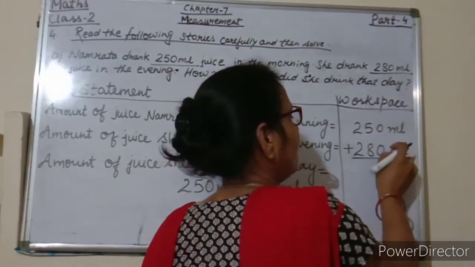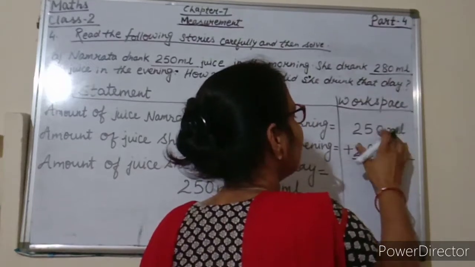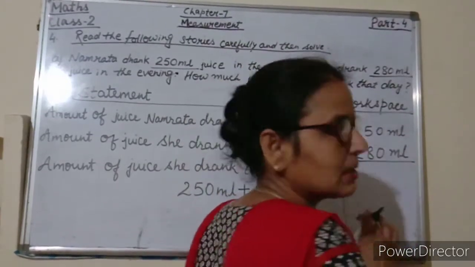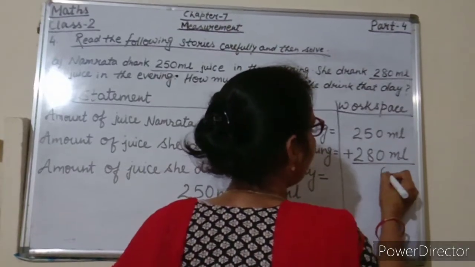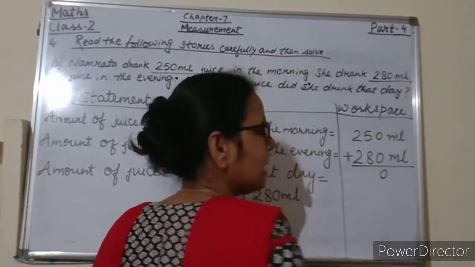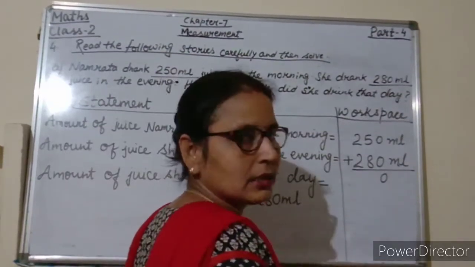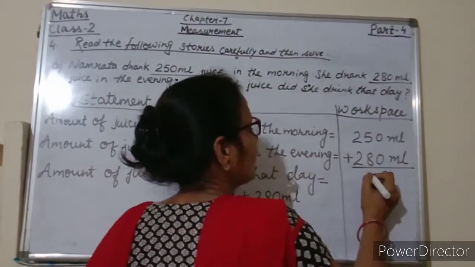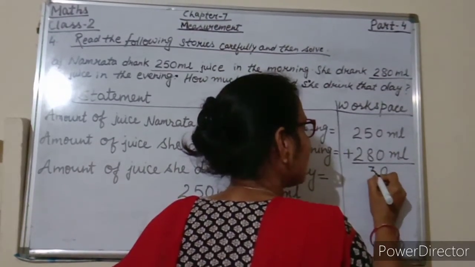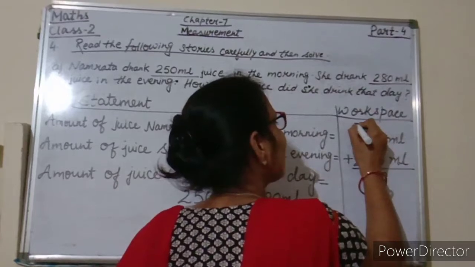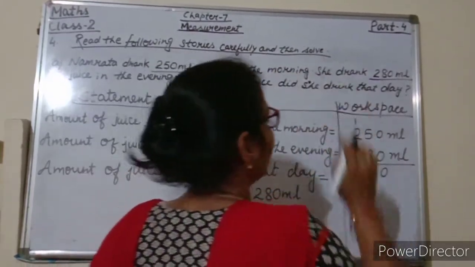So 0 plus 0 is 0. 5 plus 8 is equal to 13. So 3 we will write under the tens place and 1 as a carryover we will write at the 100 place.